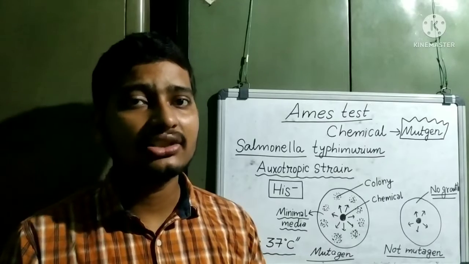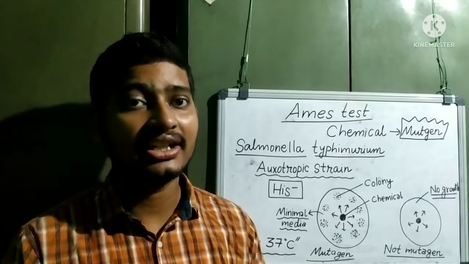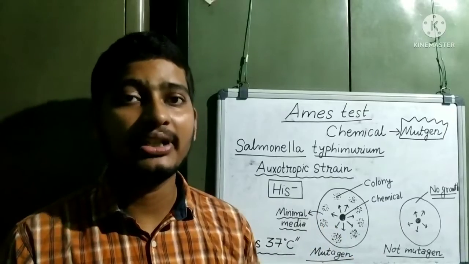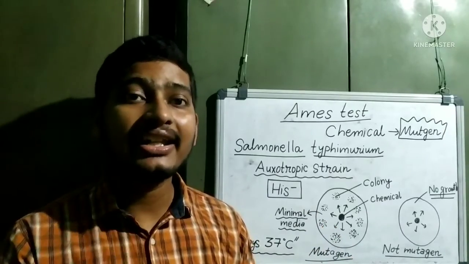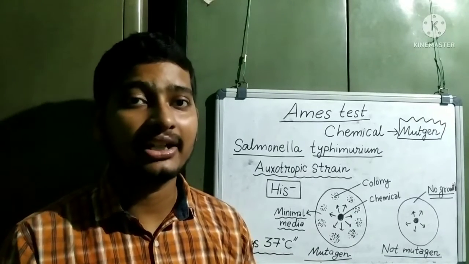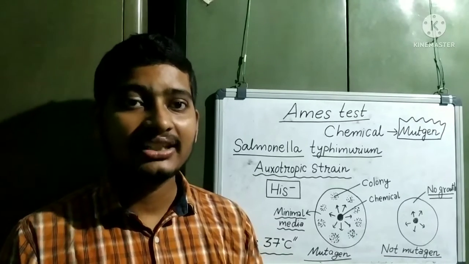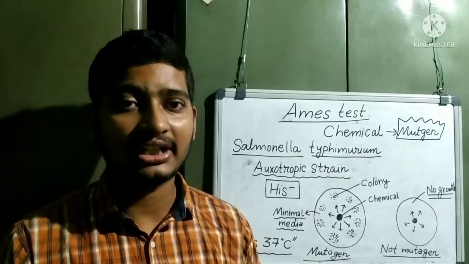In some cases, rat liver homogenate is added to the minimal media, because some chemicals are in an inactive form, but the liver enzymes make them active. So that's all about the Ames test. I hope you got it completely.